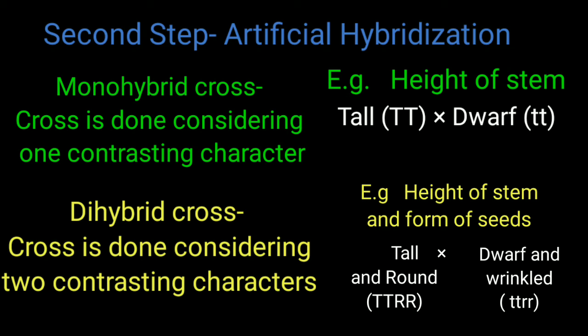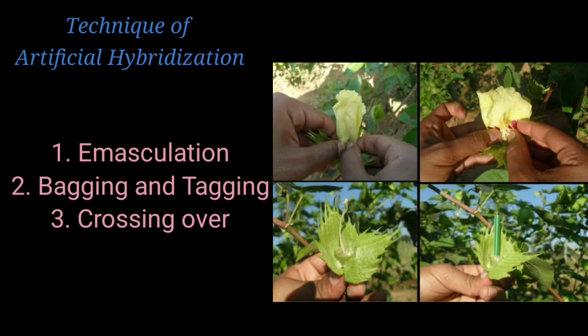Now, what are the steps for the artificial hybridization method? The technique of artificial hybridization includes 3 steps: emasculation, bagging and tagging, and the third step is cross pollination between the desired varieties taken in the monohybrid or dihybrid cross experiment. The technique of emasculation is the removal of the male reproductive part of the flower.